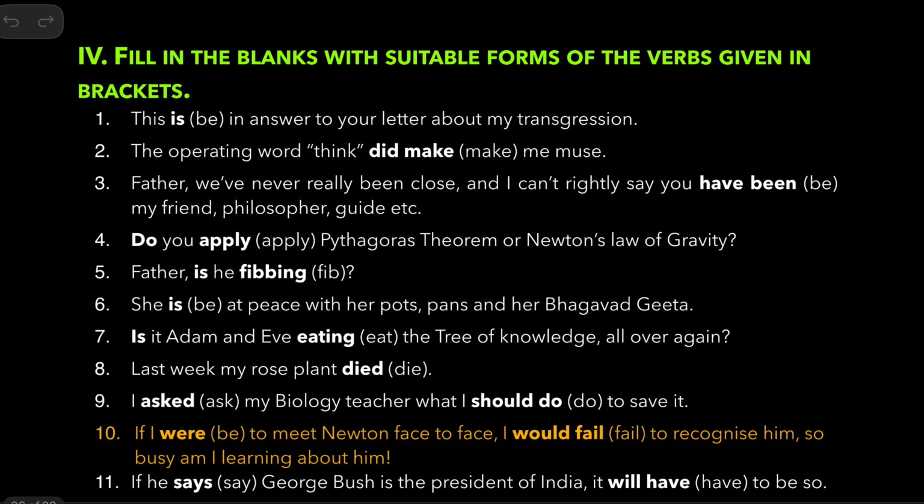Okay. Now you find B here. Remember am, is, are. These are the three words in the present simple, and in the past, was and were. So you should use the appropriate one. This is in answer to your letter about my transgression. It looks like all these questions are from the prose lessons. They have taken these sentences from there.